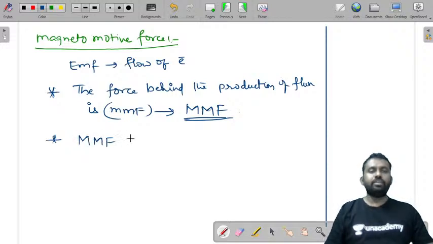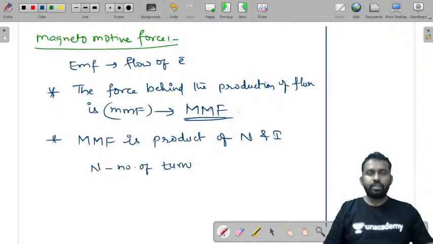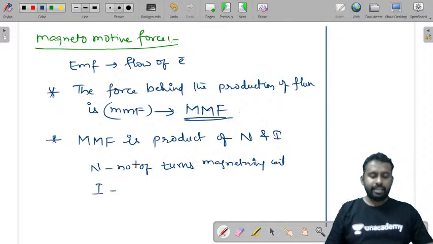MMF is the product of N and I, where N is the number of turns of the magnetizing coil, and I is the current passing through it.